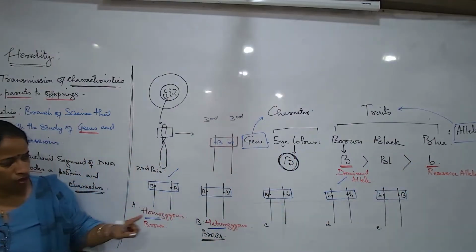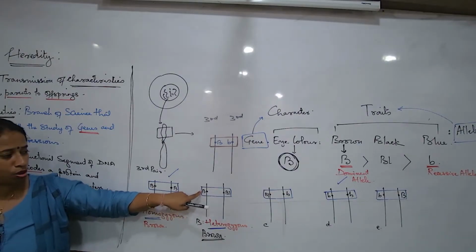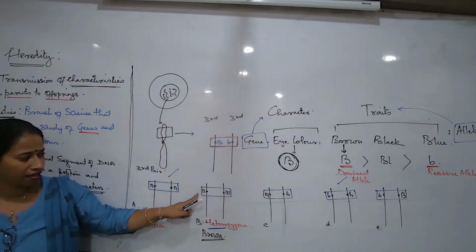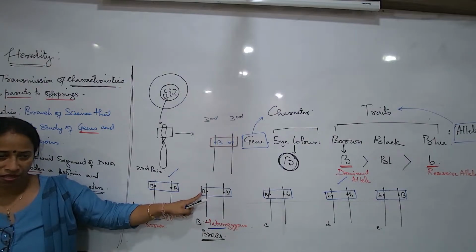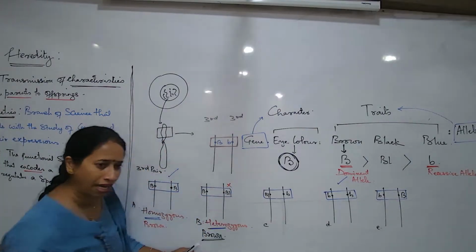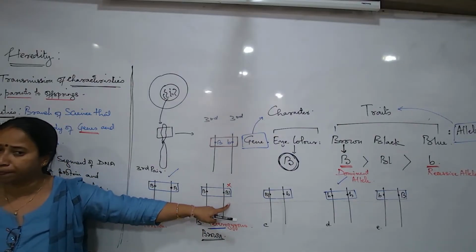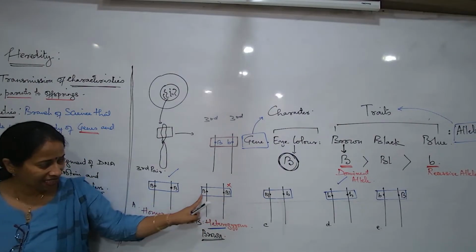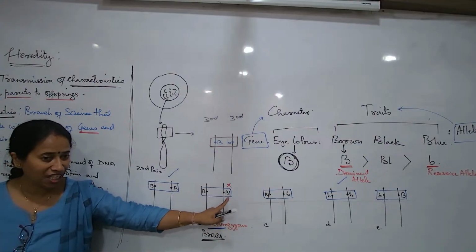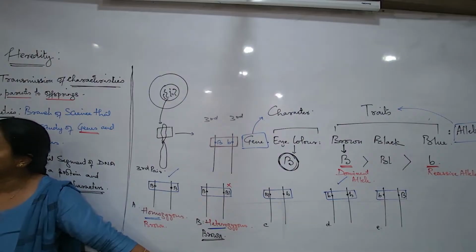So if that is the rule, what should be the eye color of this individual, in whom one chromosome has this and one chromosome has this? Definitely this will express. This allele will not express, because compared to this it is recessive. Are you following? When this and this are together, this is less powerful. A less powerful allele is always known as a recessive allele.